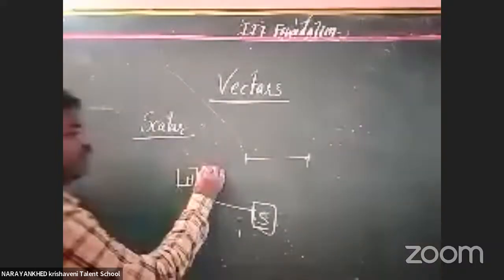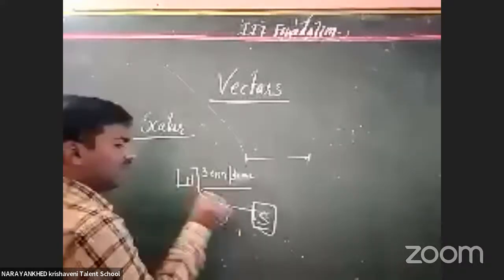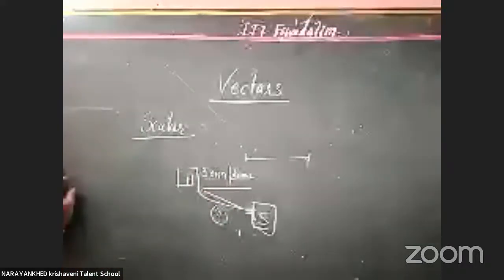In case I am not specifying any direction, where do you have to go? Sorry, 30 kilometers per hour velocity is there. The distance from here to here is 3 kilometers.